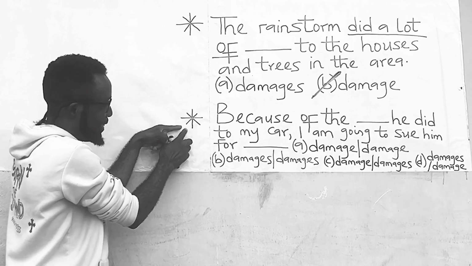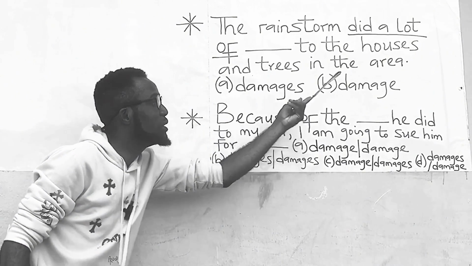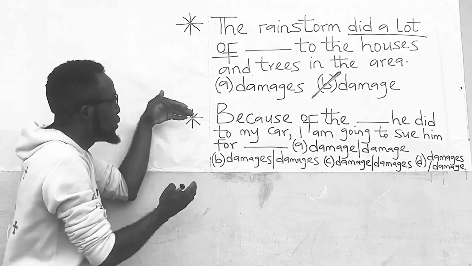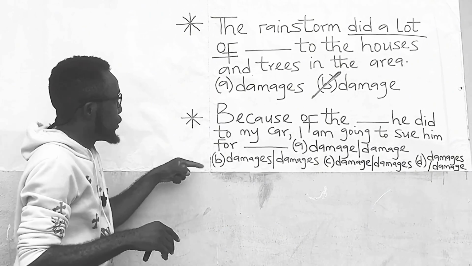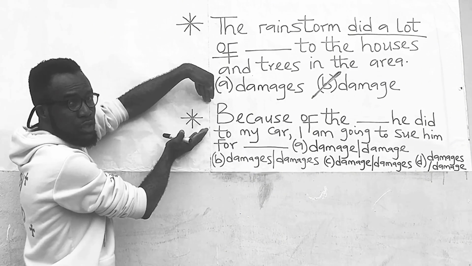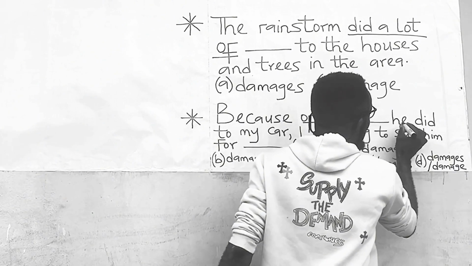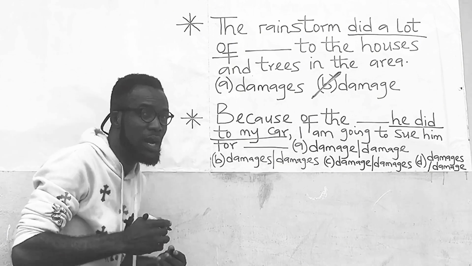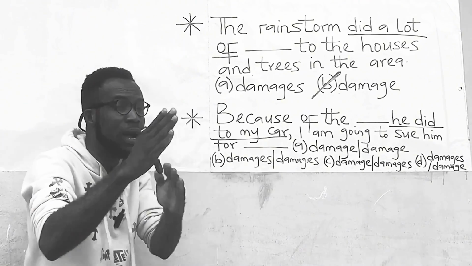Let us look at the second question very quickly. If we have a question of this nature, because of the dash he did to my car, I am going to sue him for dash. If you look at this question, you will find out that it is made up of two parts. The first part is because of the dash he did to my car. It follows the construction dash he did to my car, which is the same as saying he did dash to my car.